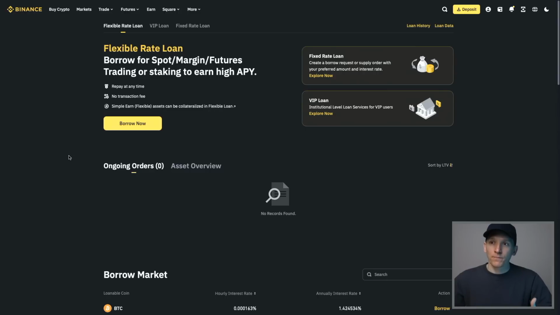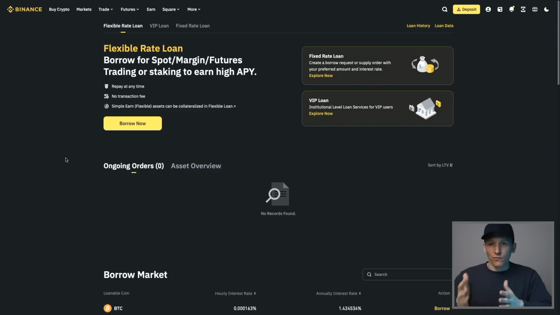So what we're doing now, if we want to take a loan on Binance, we have to put collateral onto Binance to borrow against. It's a bit like a mortgage, right? Where you take a loan against the value of the house. Well, with crypto, you can take a loan against the value of your Bitcoin or any of the other supported assets. There are a lot of assets that are supported.